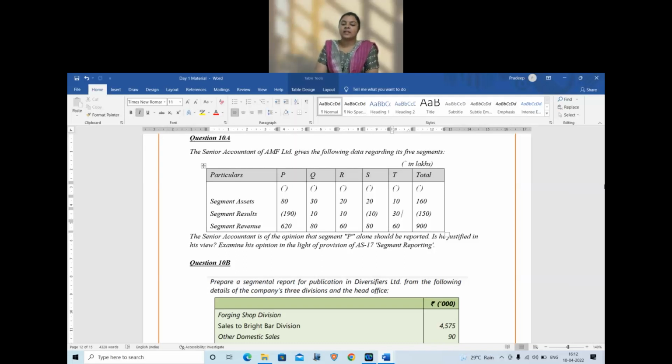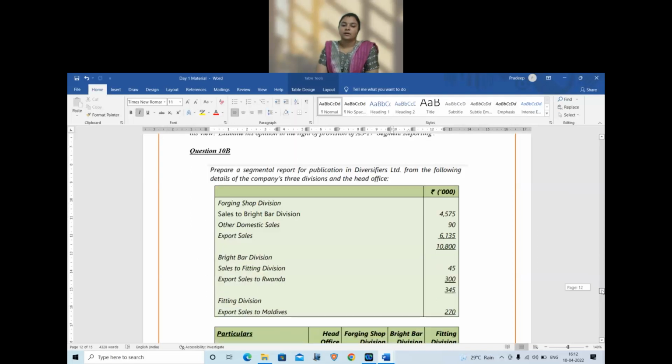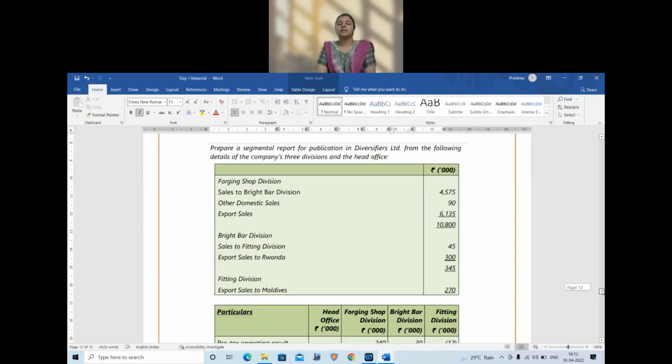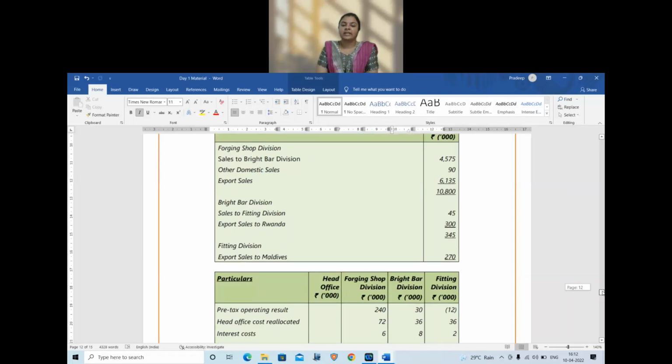prepare a segmental report for publication in Diversifiers Limited from the following details. So we have forging shop division. Then we have bright bar division and other domestic and export sales. And we have bright bar division, sales to fitting division and export sales. And fitting division, we have the export sales. So totally how many divisions here?